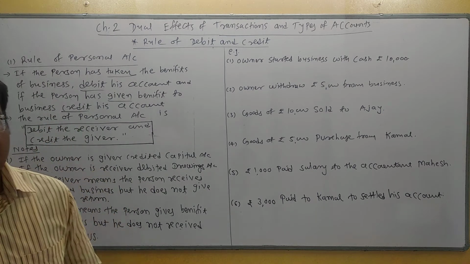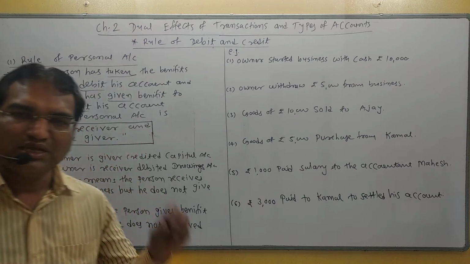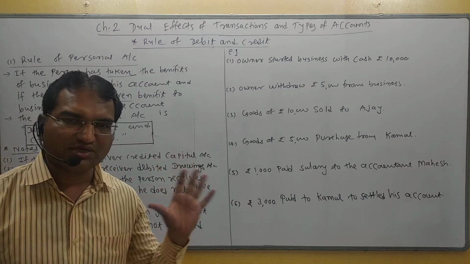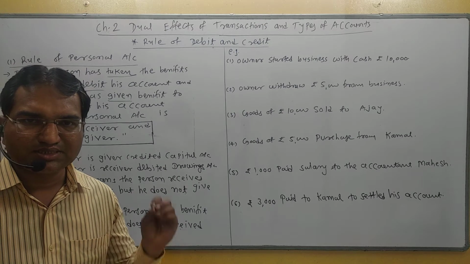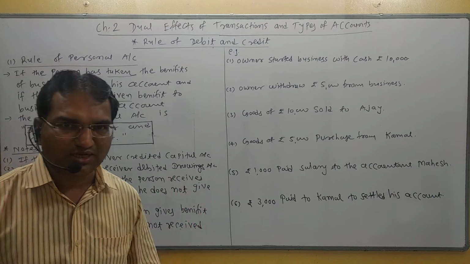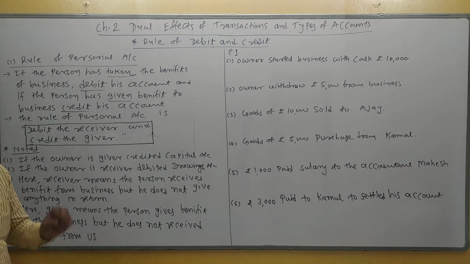If in a transaction some name of person is given, if the person is receiver, debit his account, and if the person is giver, credit his account. Some notes to remember while deciding receiver or giver. First and second note.